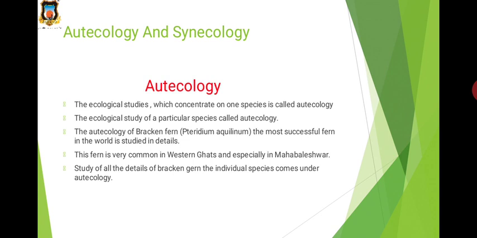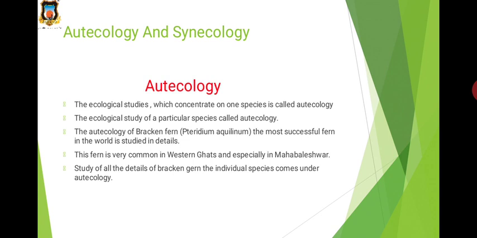Now the next terms are autecology and synecology. First one is autecology. The definition of autecology is ecological studies which concentrate on one species. It means only one species is studied in relation to its environment, and this is called autecology.